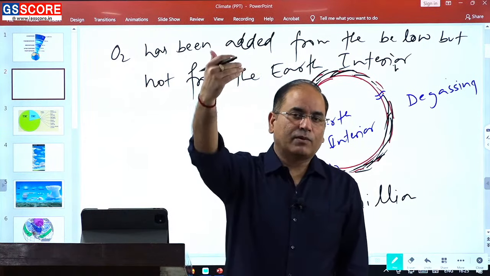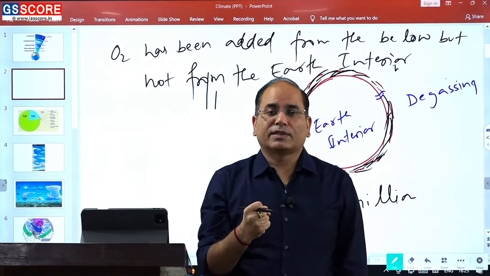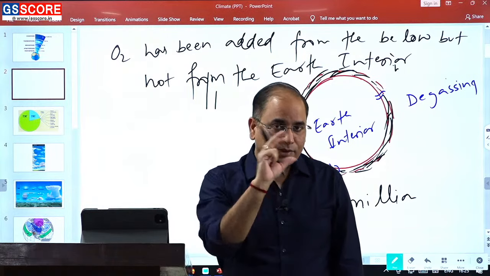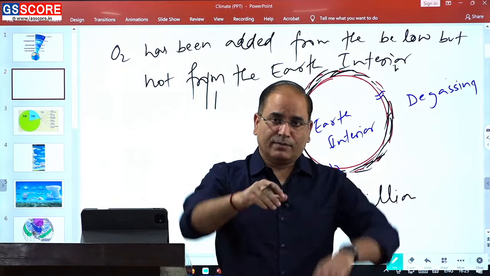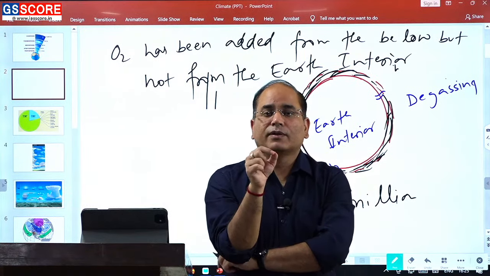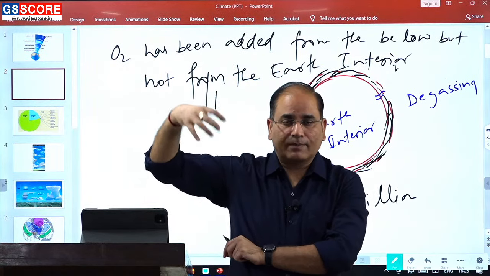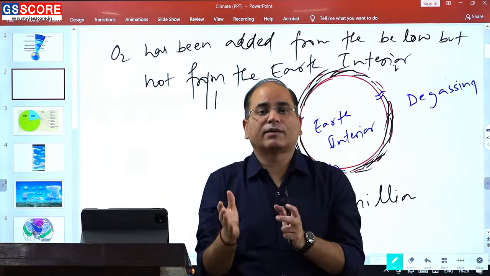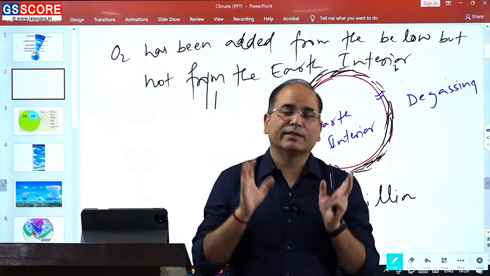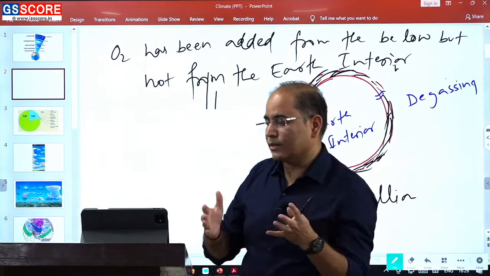Initially, when the earth came into existence, there were two missing components. Earth's gravitational pull was not that strong, and also earth was not magnetized. In the absence of magnetism, the magnetosphere was not there. So solar flares and solar winds were capable of taking away all the gases present at the time of evolution of the earth, that is 4600 million years ago. So the initial atmosphere has been completely taken away, which we call the primordial atmosphere.